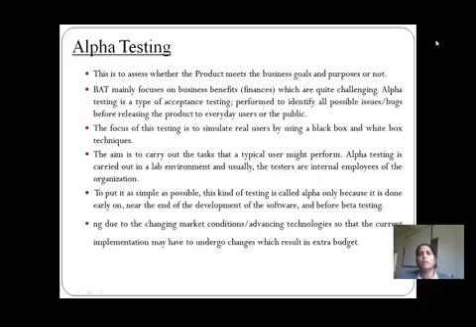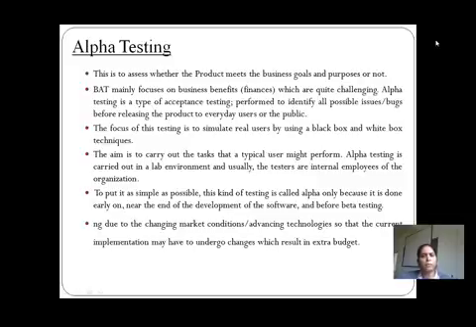Functional aspect means what? The functional requirements of the system. So the first satisfaction test we need to consider is the alpha testing, where we consider the functional requirements, a functional type of testing, and then later the system becomes eligible for beta testing. Now, due to changing market conditions and advanced technologies, the current implementation may have to undergo changes which result in an extra budget. That should also be considered here.